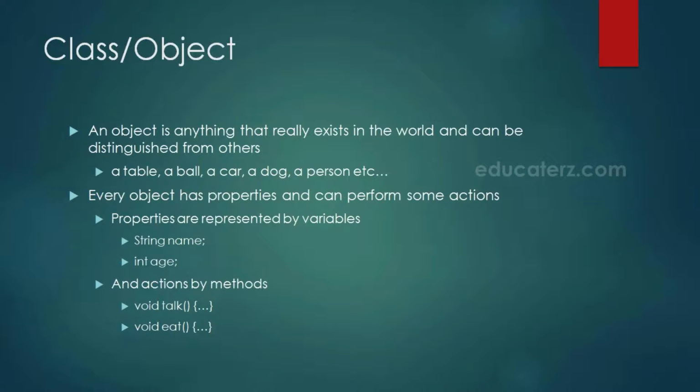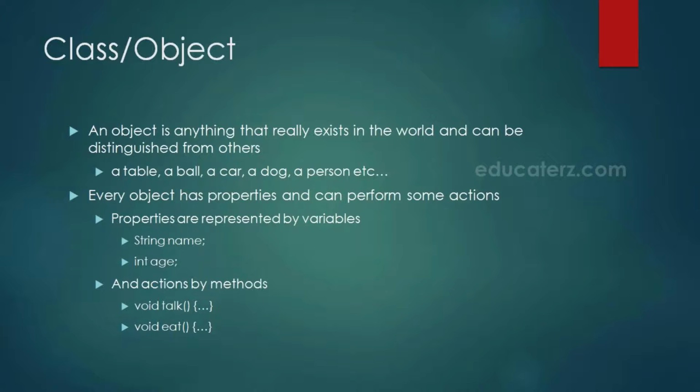Every object has properties and can perform certain actions. For example, let us take a person whose name is Raju. Raju is an object because he exists physically. He has properties like name, age, and so on. These properties are represented as variables in our programming, like string name, int age, and so on. Similarly, Raju can perform some actions like talking, walking, eating, sleeping, and so on.